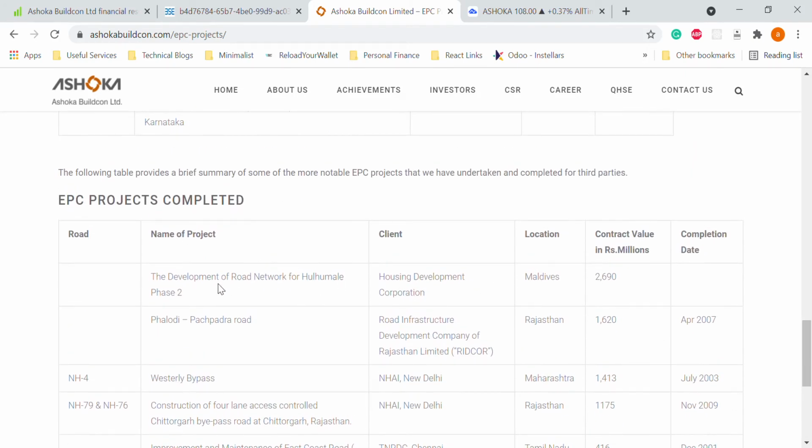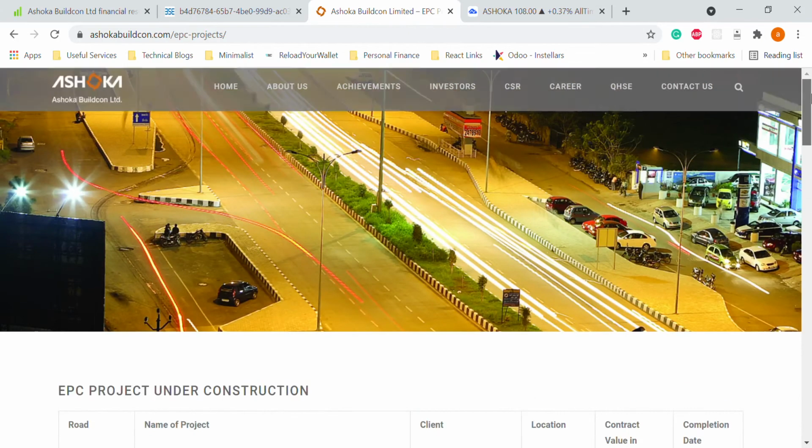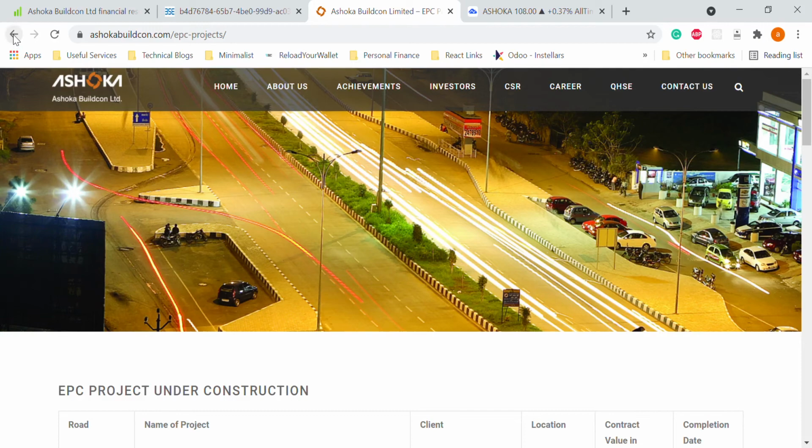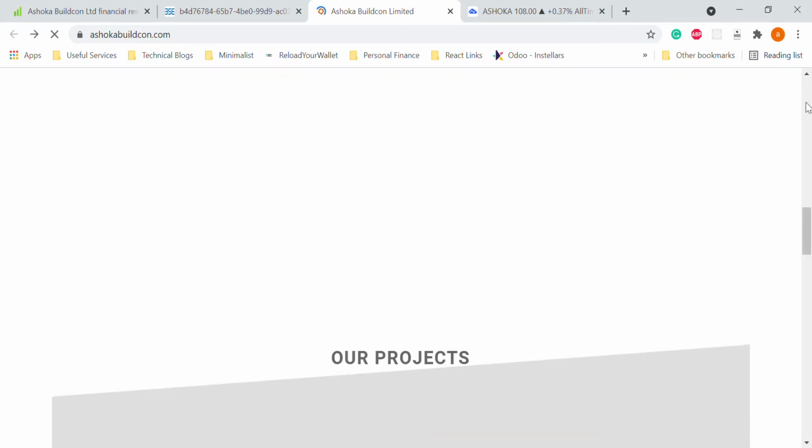Just to show an example, for Housing Development Corporation of Maldives, they have created a road network for Hulu Male, this place name probably, and phase 2 they have done. Similarly, they have done a lot of things. So this is one of those business models, which is EPC. If we get into more details, then we can click on the other business divisions this company works on.